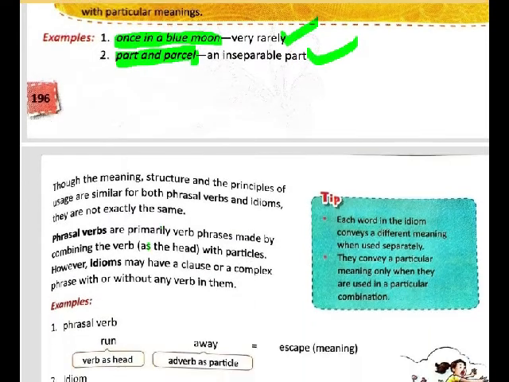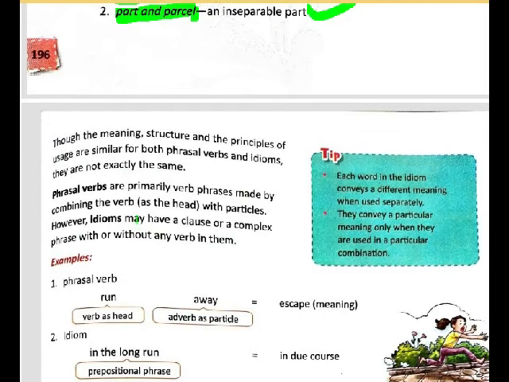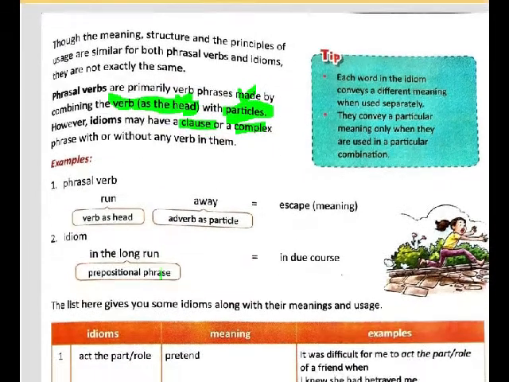Okay, so the same thing which I told here is written here. Phrasal verbs, they require a verb as the head along with the particles. Particle does not mean the science atom, molecule, particle or dust particles. It means here the preposition and the adverb. So phrasal verbs require a head with particles, but idioms, they have a clause or a complex phrase with or without any verb in them. It basically means they are made up of any set of words and there is no necessary rule for it, but they all have different meanings to them.